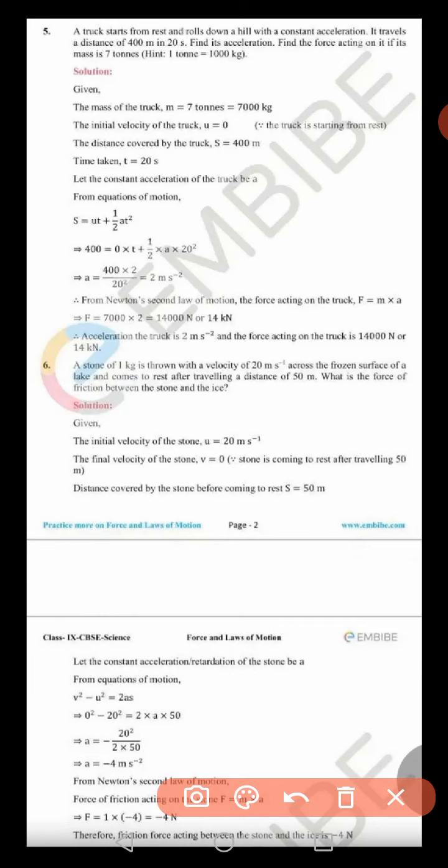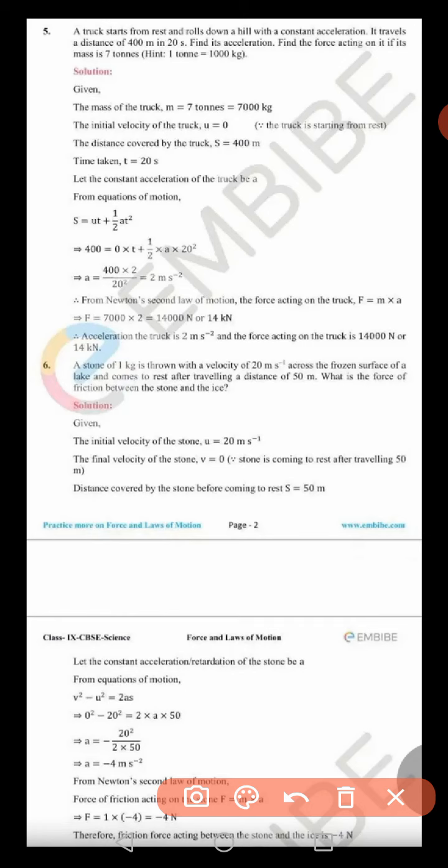Now suppose on a lake surface a stone is thrown. The stone will move a certain distance and then it will stop. Due to which force? Due to the force of friction, which is actually opposing the motion. So that force we have to find out, and in this case, if you find it out, the force will come as negative. The negative sign means it is the opposite force, opposing the motion.